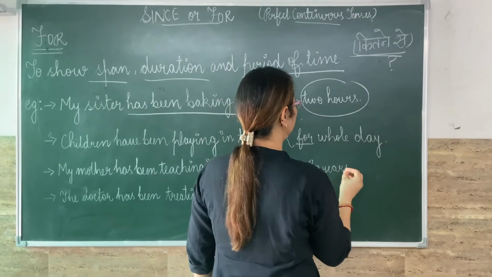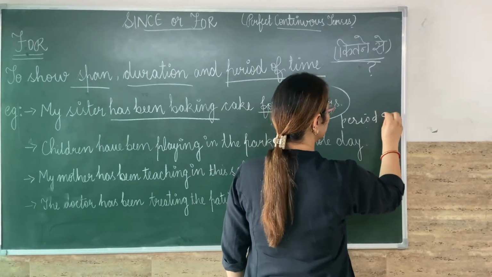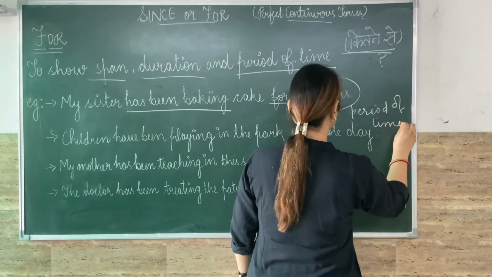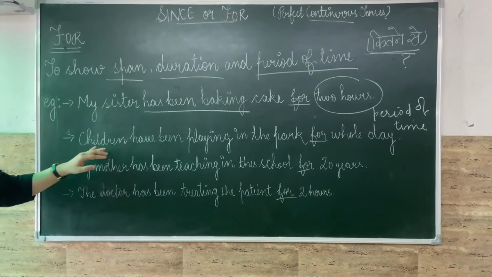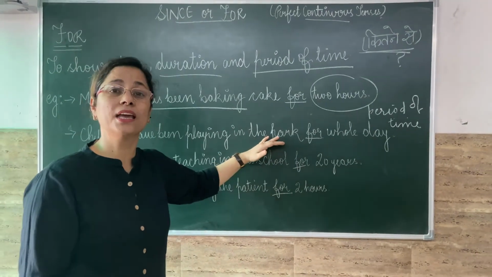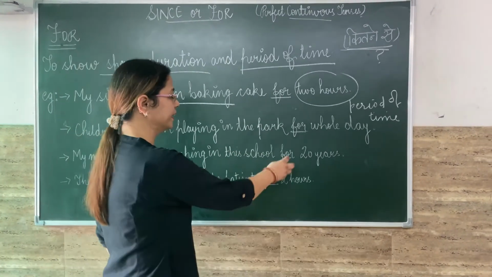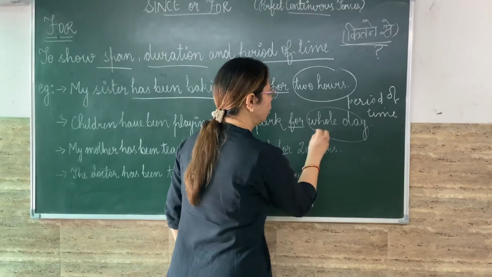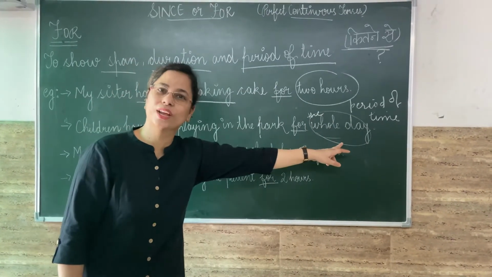This is not point of time. This is period of time. If you see second example, children have been playing in the park. बच्चे पार्क में खेल रहे हैं. कितने से? कितनी देर से? That is for the whole day. For the whole day. Again, this is duration.